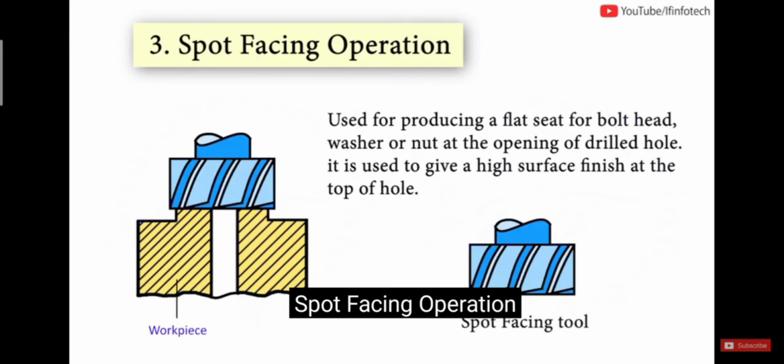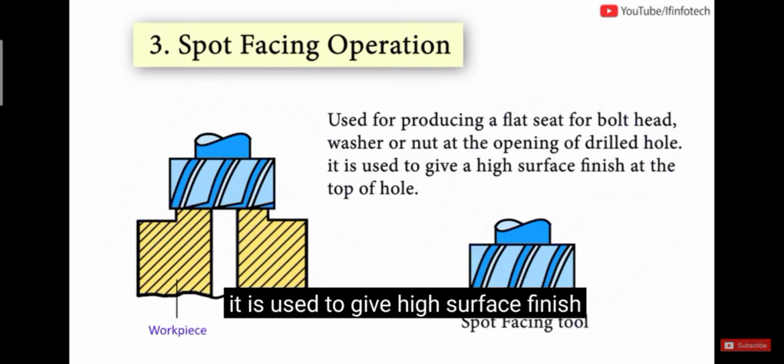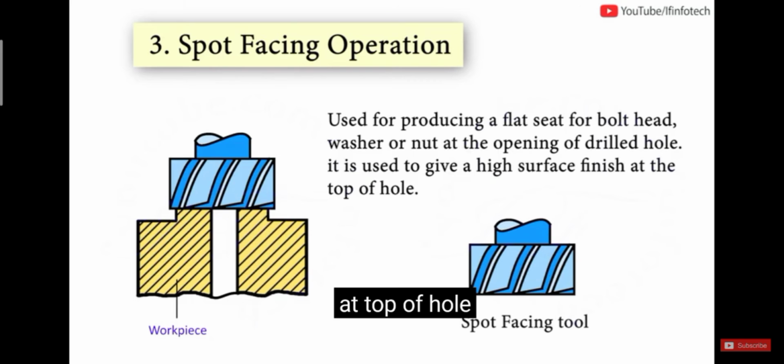The spot facing operation is used for producing a flat seat for a bolt head, washer or nut at the opening of a drilled hole. It is used to give a high surface finish at the top of the hole.